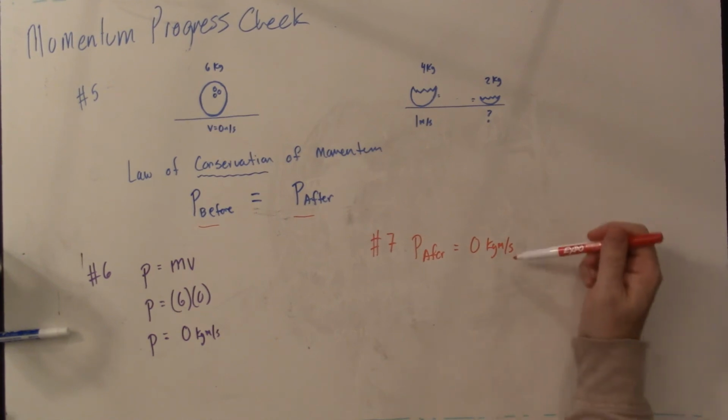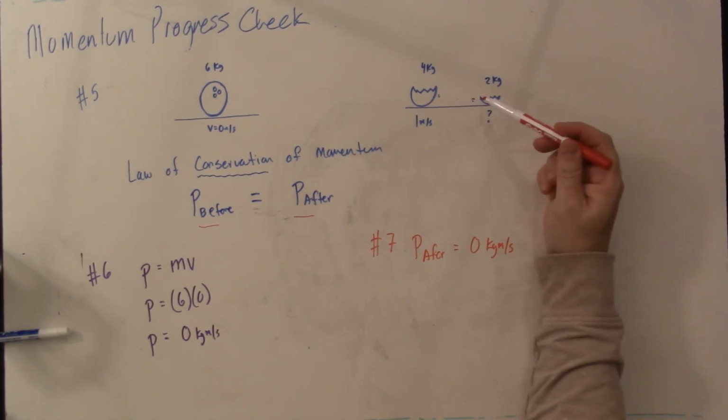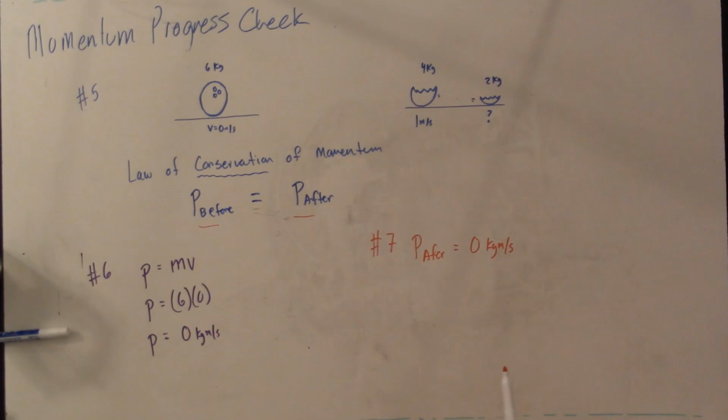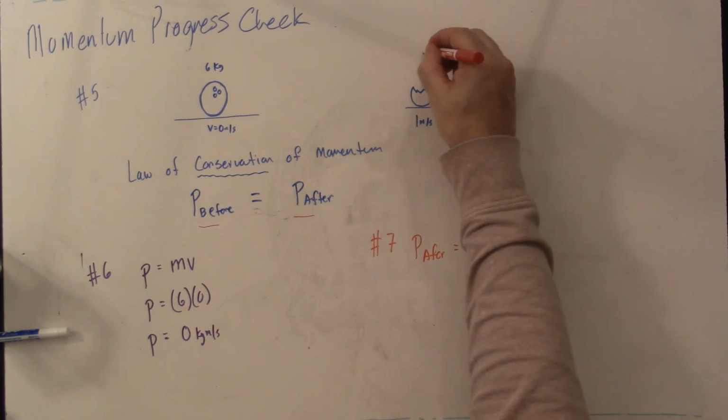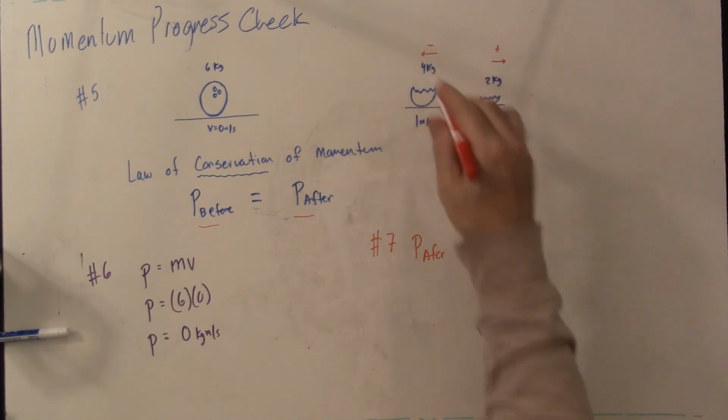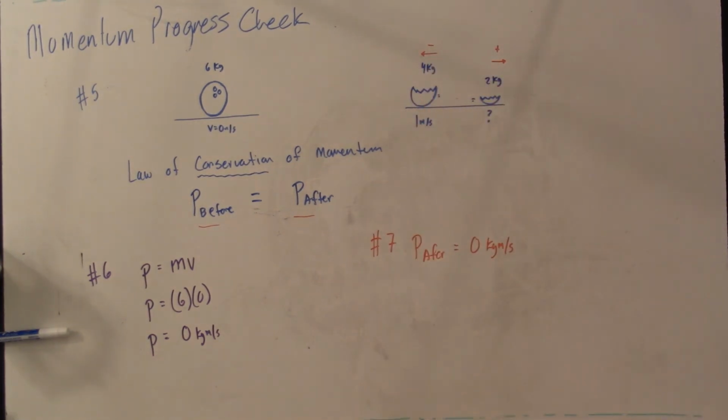Now, this is a little hard for you because you're like, but these guys are moving, and we're going to see what happens up here, because remember, this guy's moving to the right, so he has positive momentum. This guy is moving to the left, so he has negative momentum. When we add those up, it's going to end up being equal to 0. So the total can be and is 0, because that's the law.